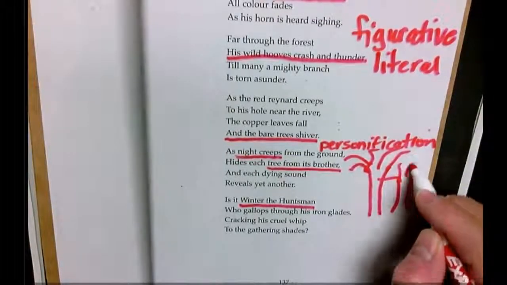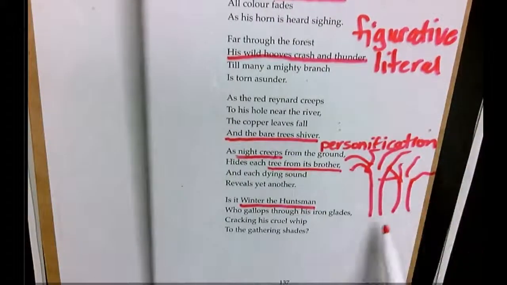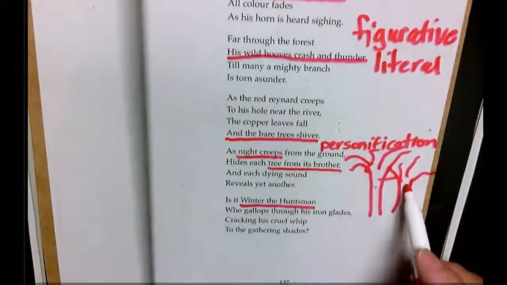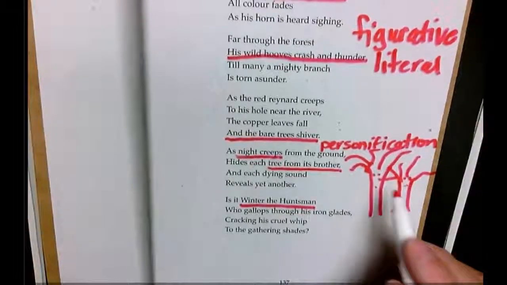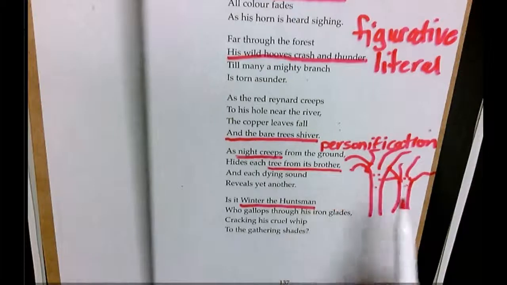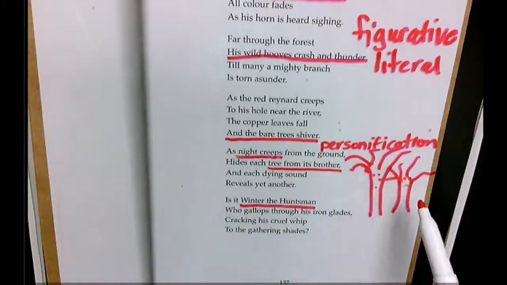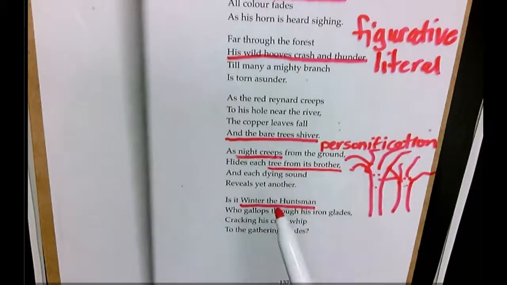And it's explaining that as the night comes, it creates enough darkness that this tree can't see this tree. But of course we know that trees don't have eyes. They can't see. So it's just trying to give an image of how dark it is as this night creeps from the ground. So these are going to be some of the things that we take a look at, and we're going to look at one more poem.